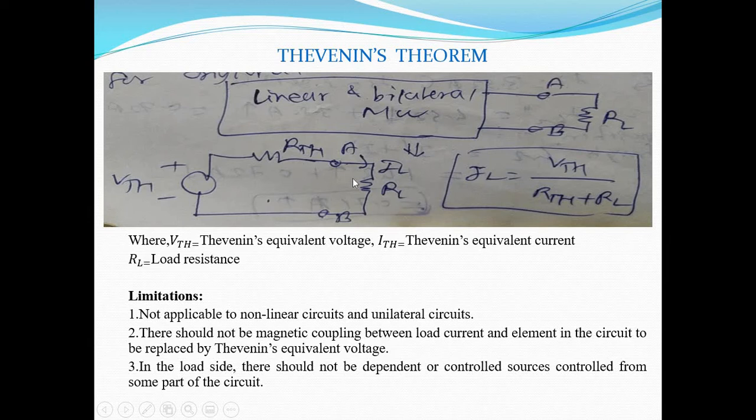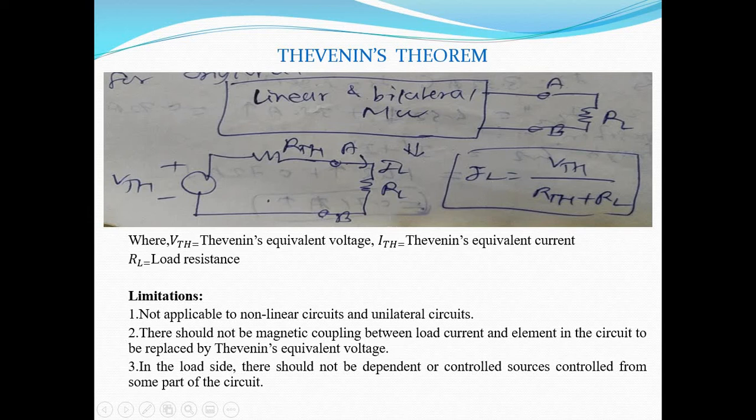So just keep in mind that Thevenin's equivalent circuit consists of three elements: VTH, RTH and RL, which are connected in series. And then while finding out the response, that is current through the load resistance, IL is equal to VTH upon RTH plus RL. This is the formula. But if the question is that calculate the voltage drop across RL, then VL is equal to IL into RL.